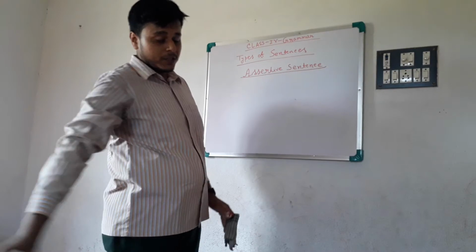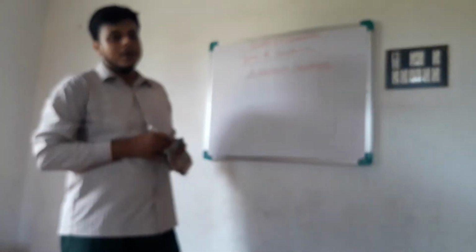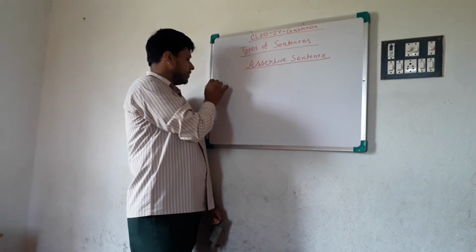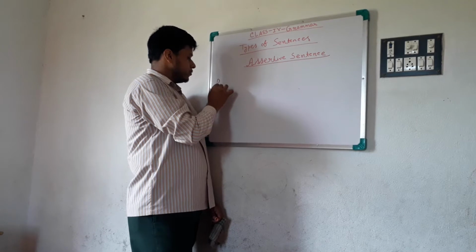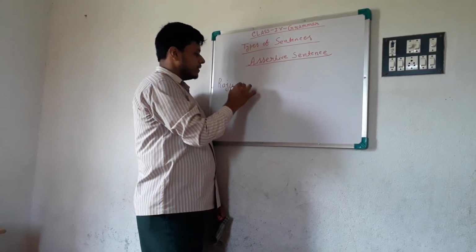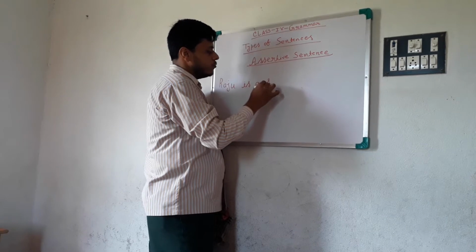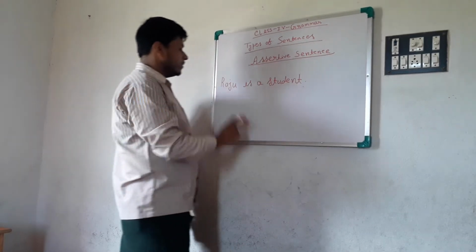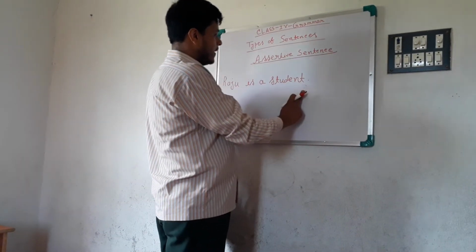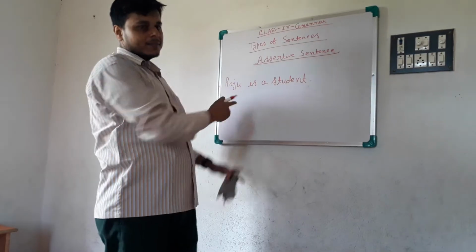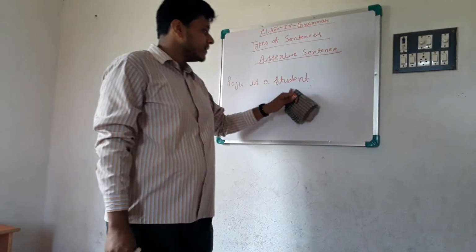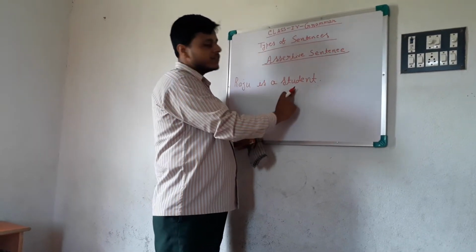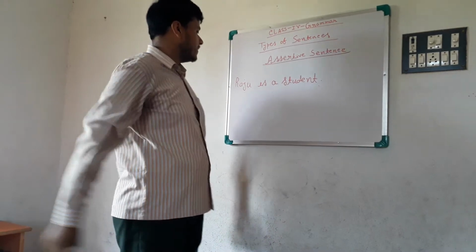Assertive sentence, do you know what is assertive sentence? Assertive sentence makes a statement. Like an example, look at the example. Raju is a student. Okay. Example is Raju is a student. Do you know what sentence is this? It's an assertive sentence. But why is it an assertive sentence? Because this sentence just makes a statement. Okay, so it is an assertive sentence.